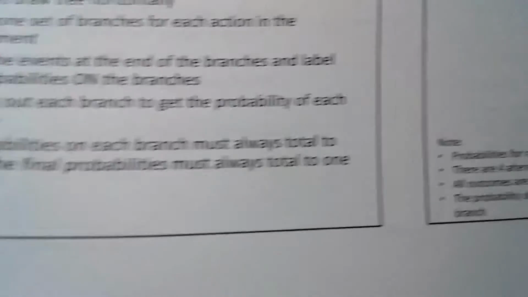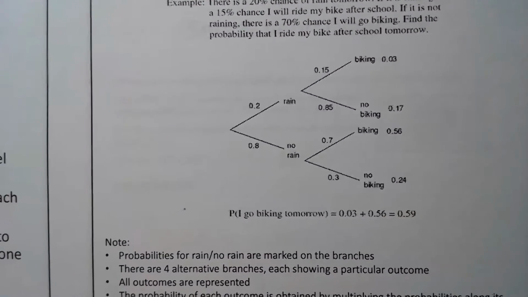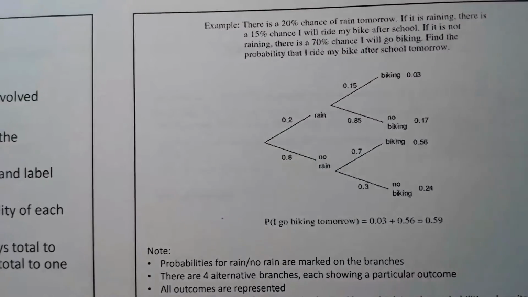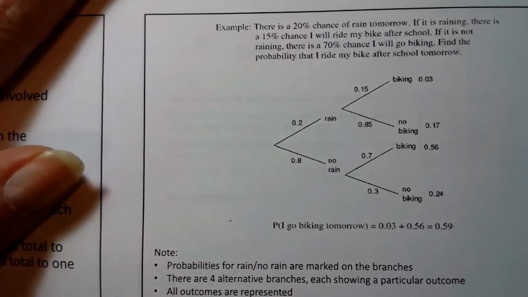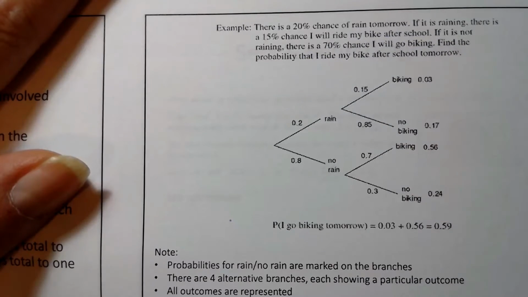So let's look at this example, because this is a cute little example. I actually like it. I don't care for tree diagrams much, but they are helpful. I will say that. So, there's a 20% chance of rain tomorrow. If it's raining, there's a 15% chance I will ride my bike after school. If it is not raining, there's a 70% chance I will go biking. Find the probability that I ride my bike after school tomorrow.